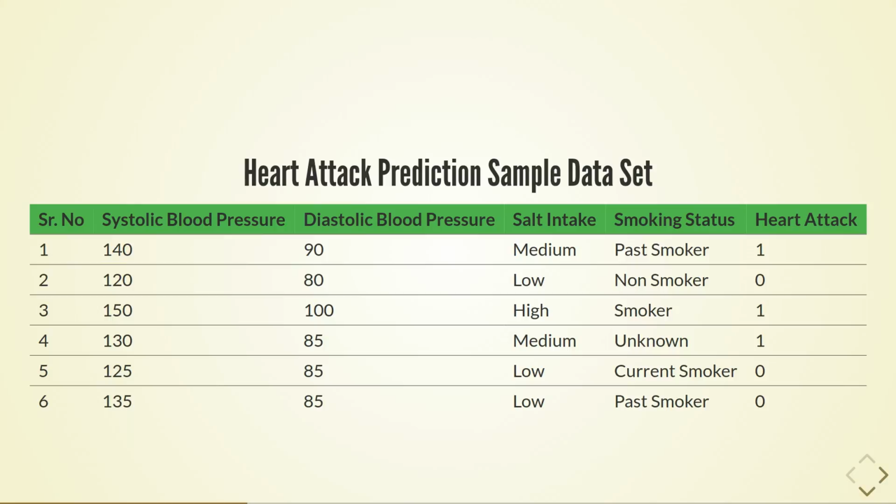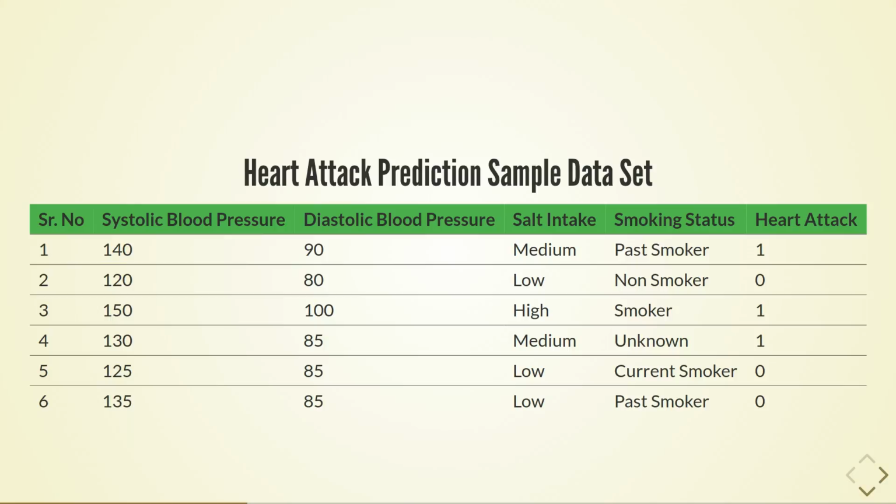There will always be a cause and effect relationship between independent and dependent variables. In the case of heart attack prediction data, the independent variables, those are high systolic blood pressure, high diastolic blood pressure, high salt intake and smoking habit, have caused the heart attack. That is our dependent variable. This is an example of a cause and effect relationship.